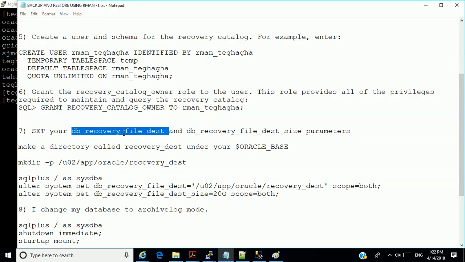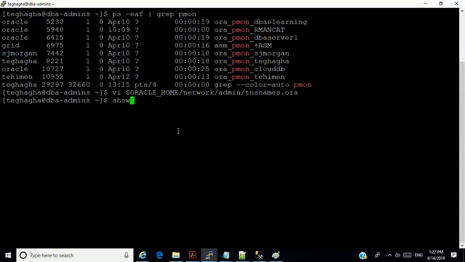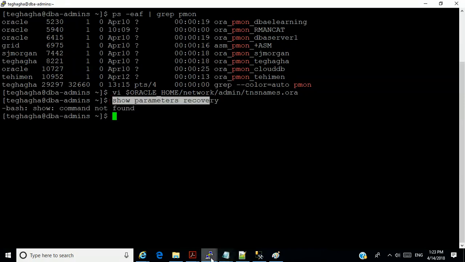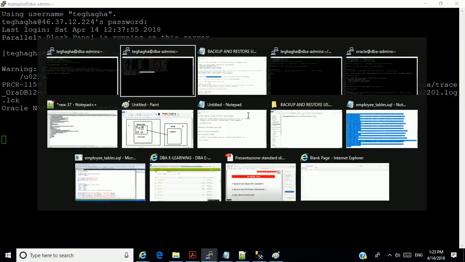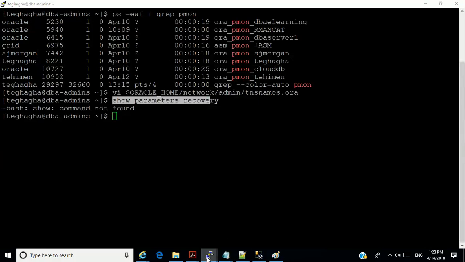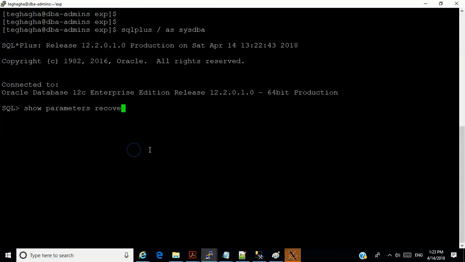If you see the parameters, show parameter recovery. Oh, what am I doing?